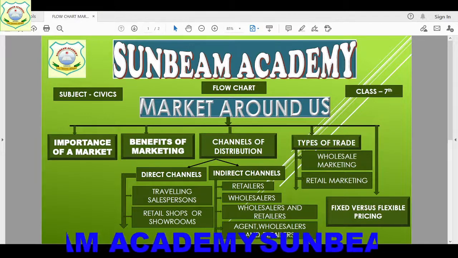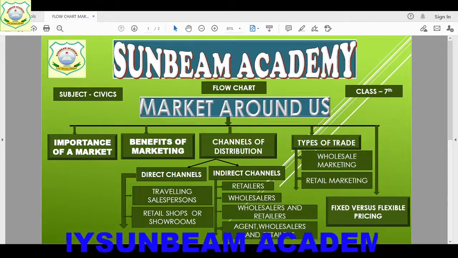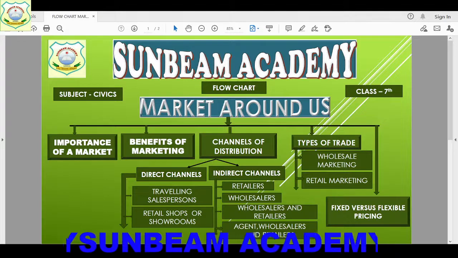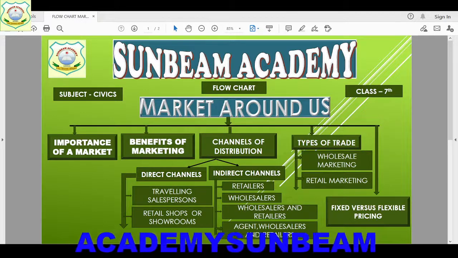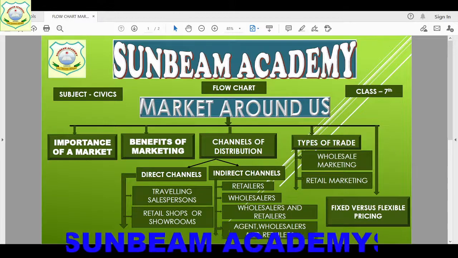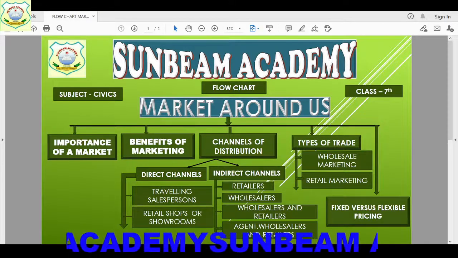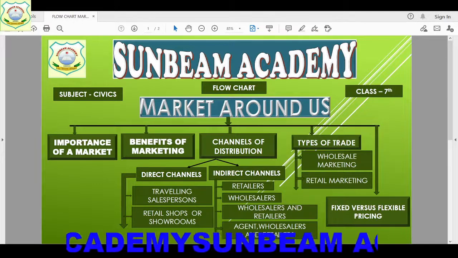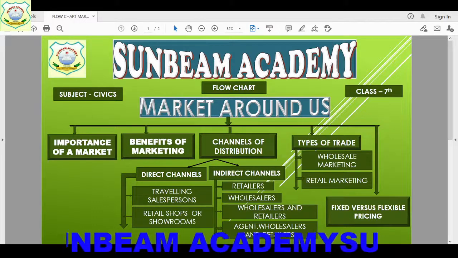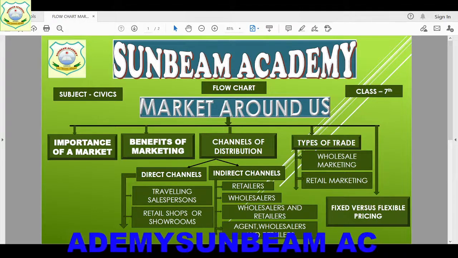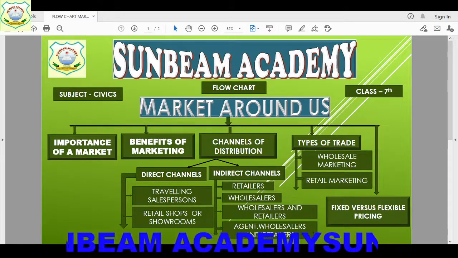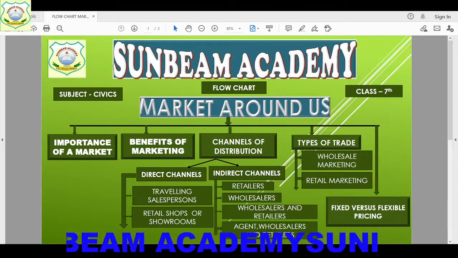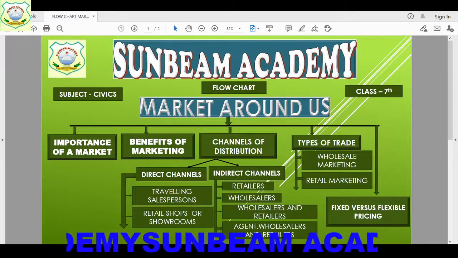Then next is indirect channel. Children, there are four types of indirect channel. One is retailer, where there is no role played by the wholesaler. The producer will supply the goods to the retailer, so there is no involvement of the wholesaler. Next is wholesaler. Here the producer supplies goods in bulk, that means in large quantity, to the wholesaler, who in turn will sell these goods in small quantities to different ultimate consumers. So in this there is no retailer involved.